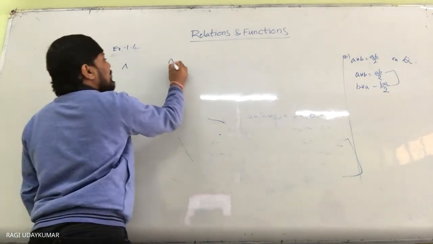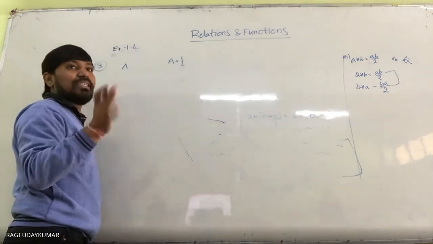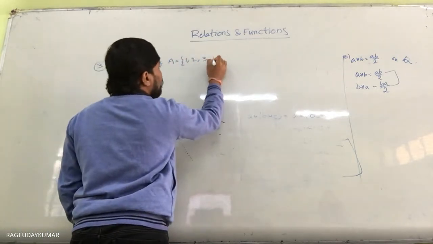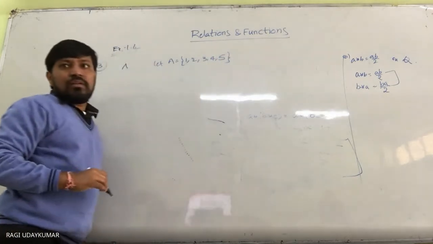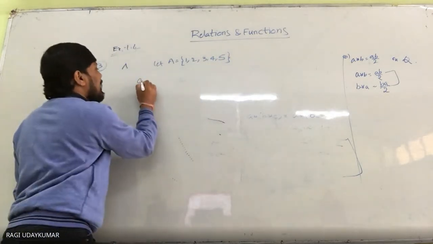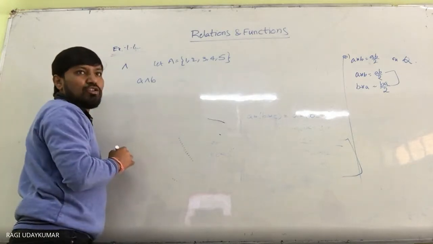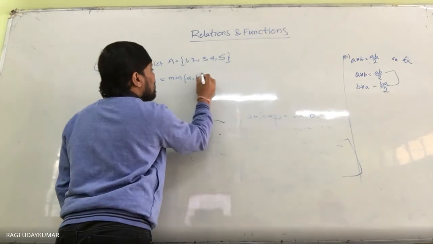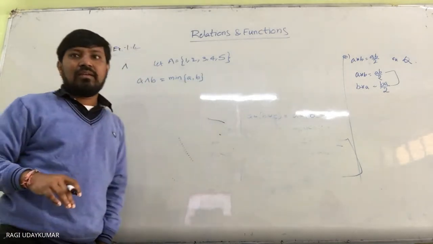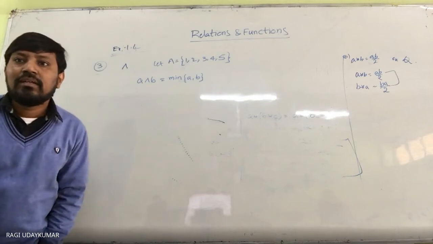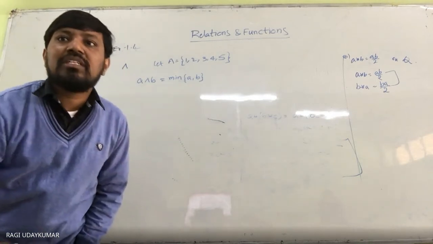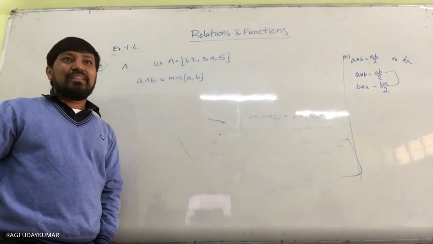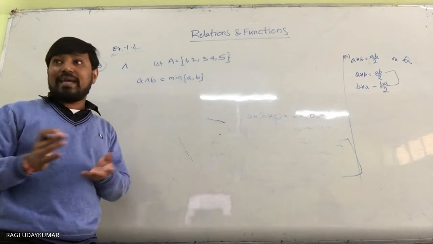On the set, one set is given to you. Let us call the given set A. So on the set {1, 2, 3, 4, 5}, the binary operation is defined by a operation b is equal to the minimum of a and b. Write the binary operation table of this operation. So how do we write the table? The binary operation table is important here. We need to form the binary operation.